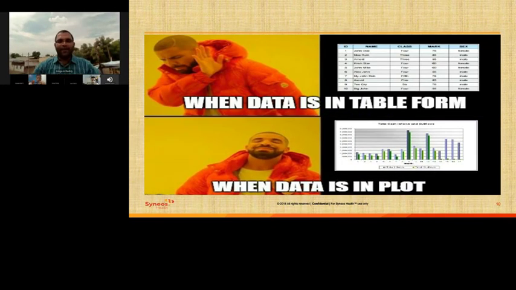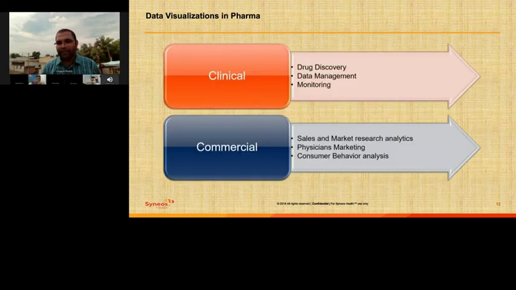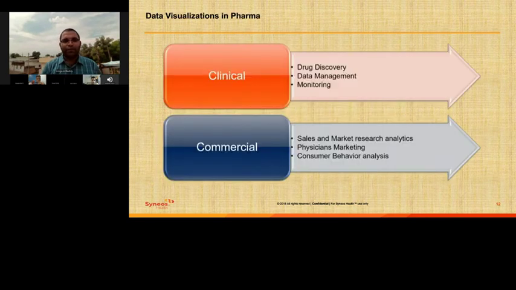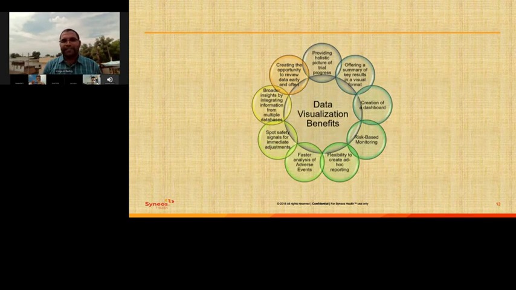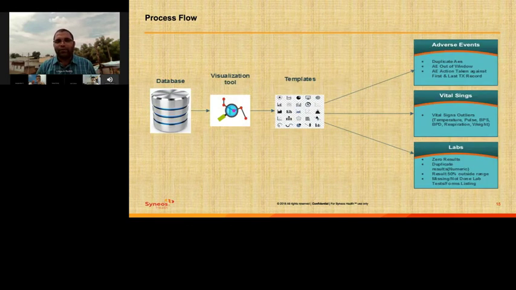So this is the high-level process flow. Let's say data is collected and stored in a database. The first step is to identify the right visualization tool. Once the tool is identified, we can establish the connection between the database and the tool. Then we can create standard reusable templates and use them in your study. I have added a couple of examples of useful templates on the right side of this presentation.